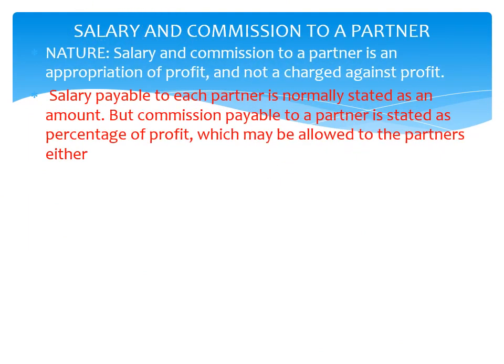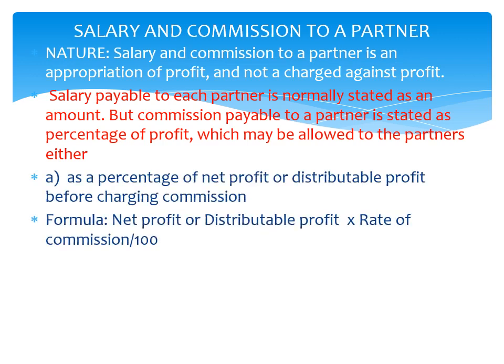Next, salary and commission to a partner. First of all, nature. Salary and commission to a partner is an appropriation of profit and not a charge against profit. It means salary and commission are provided to a partner only when the firm has profit. Salary payable to each partner is normally stated as an amount, but commission payable to a partner is stated as a percentage of profit, which may be allowed to the partners either as a percentage of net profit or distributable profit before charging commission.